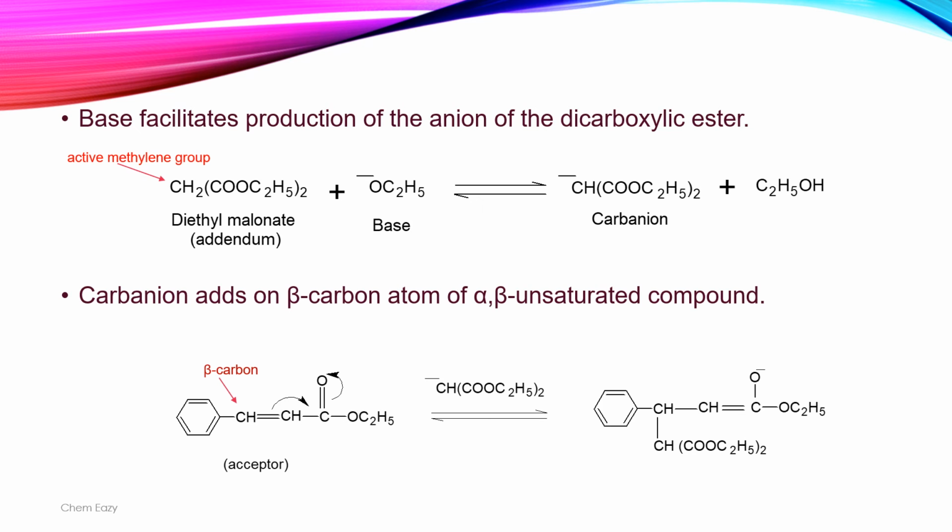In step 2, the carbanion which is produced in step 1 adds on the beta carbon atom of the alpha-beta unsaturated compound, that is, the acceptor. The carbanion adds on the beta carbon atom of the acceptor and gives the product for step 2.